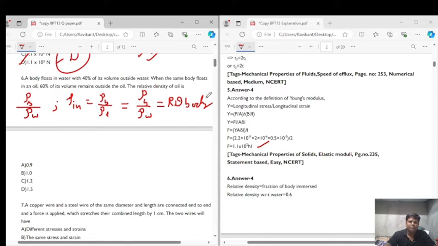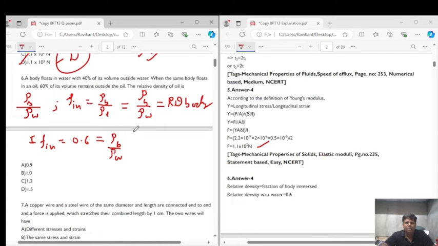right? Now in the question they say that 40% of the volume is outside in water. So for the first case, fraction inside will be equals to 60%, that is 0.6, because 40% is outside, so 60% is inside. So the fraction inside is equals to 0.6. We can say that this is equals to density of the body upon density of water, right?